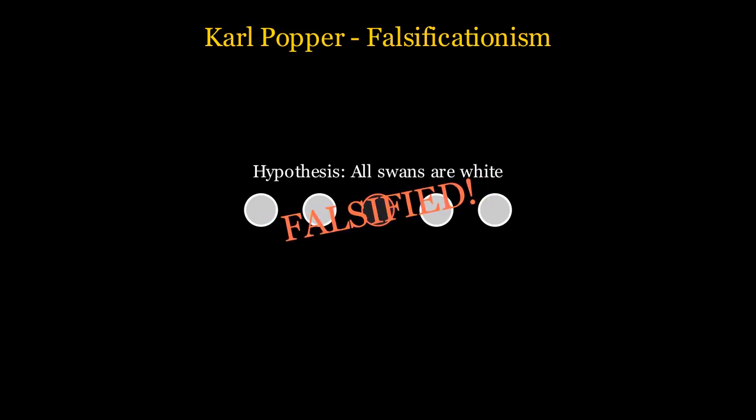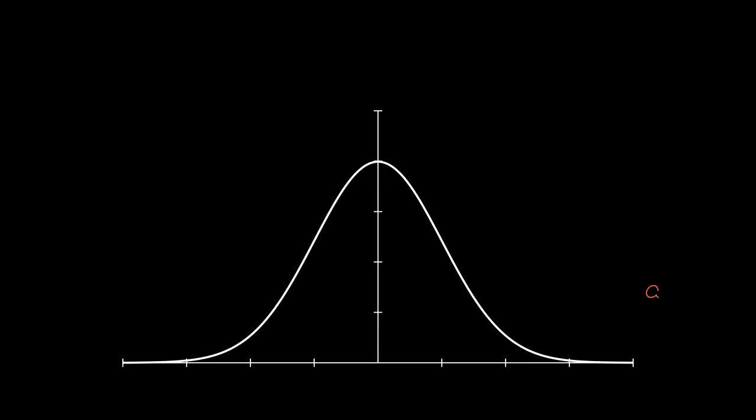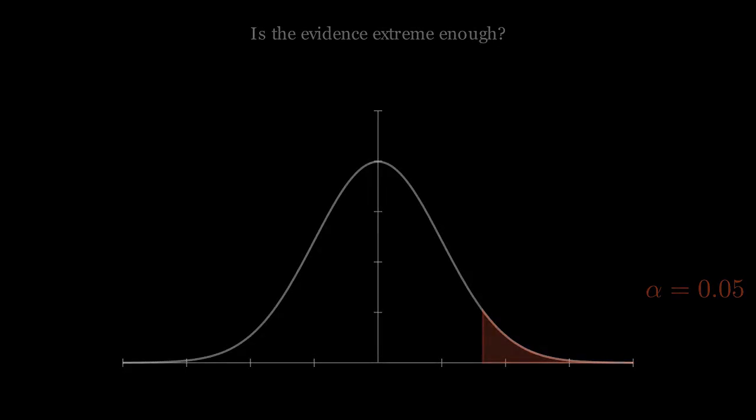Enter the p-value and the significance level, often denoted as alpha. The significance level, usually set at 0.05, is the threshold of doubt we are willing to accept. The p-value is the probability of obtaining our observed results, or more extreme ones, if the null hypothesis were actually true. If the p-value is very small, less than 0.05, we say the result is statistically significant, and we reject the null. But what if the p-value is large?